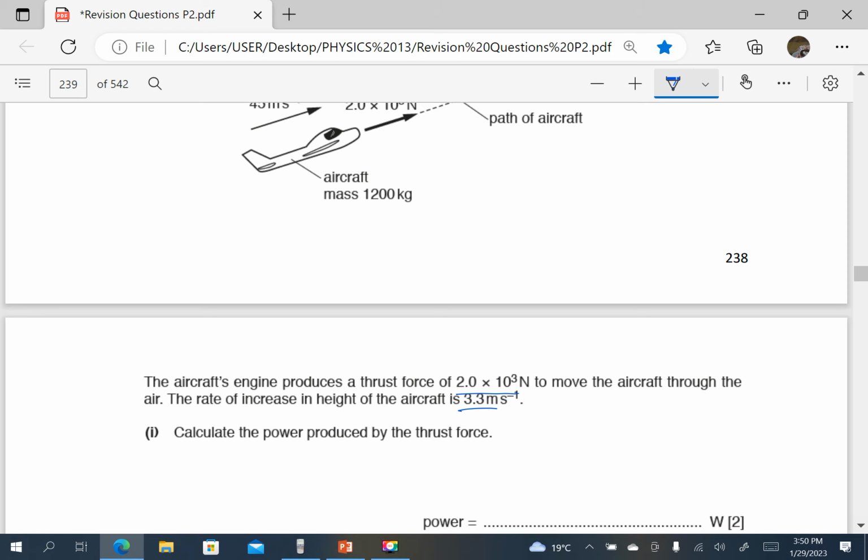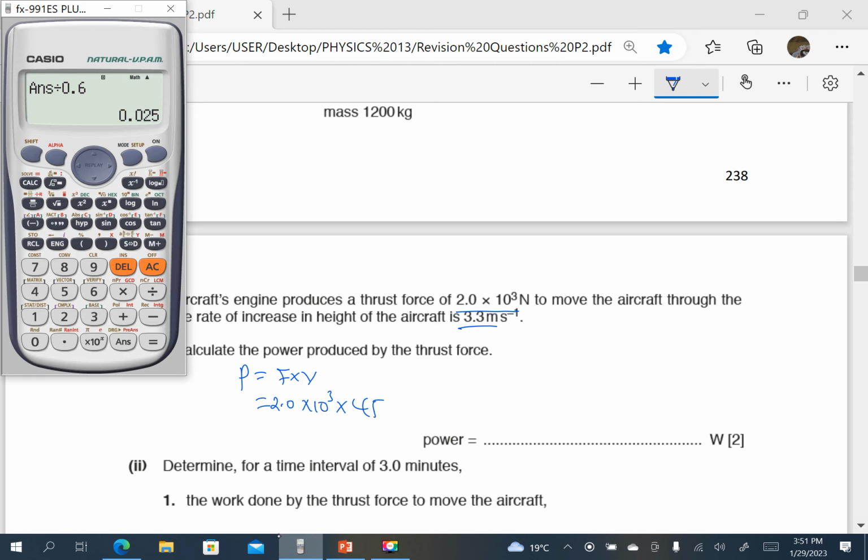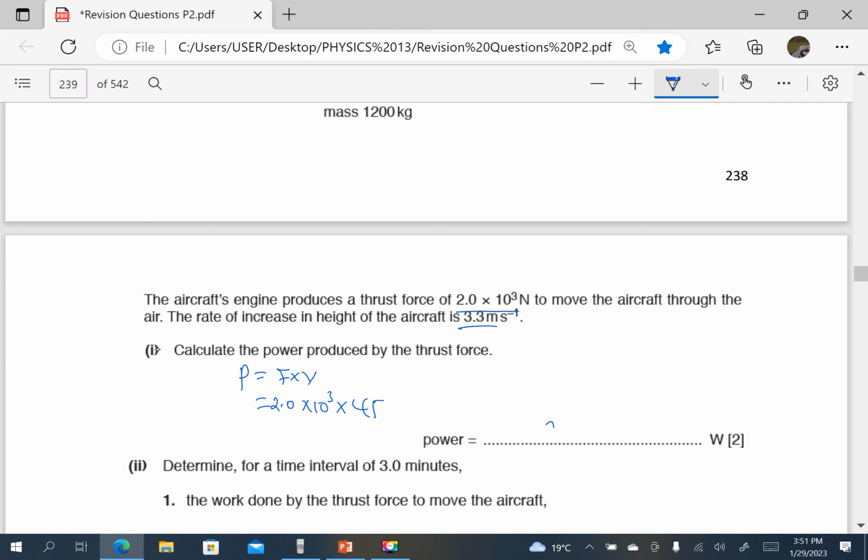Calculate the power produced by the thrust. So power is force times velocity. So the force is 2.0 times 10 power 3, then times the velocity, which is 45. So that is easy, 2 times 10 power 3 times 45. That is 9.0 times 10 power 4, or 90,000.